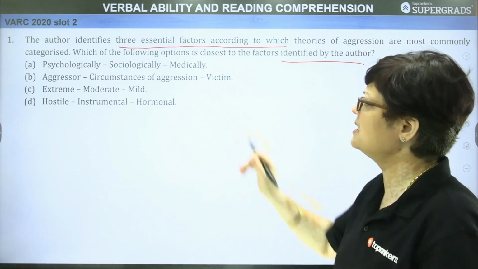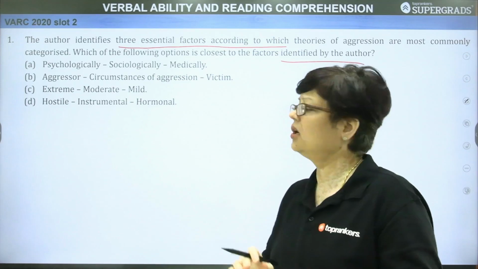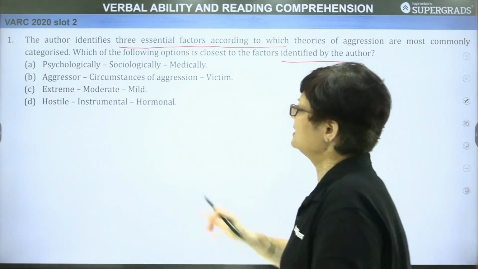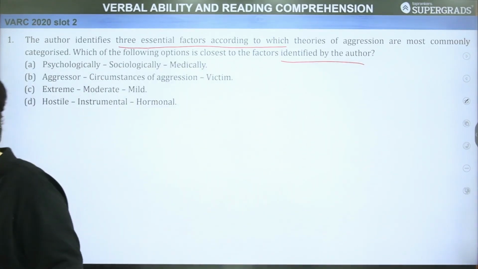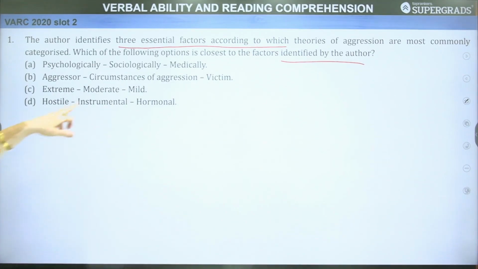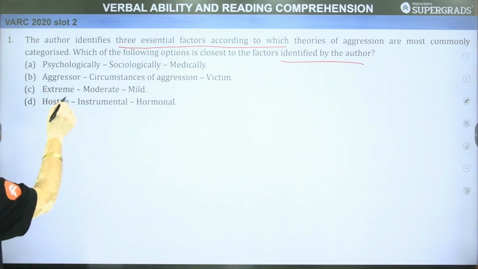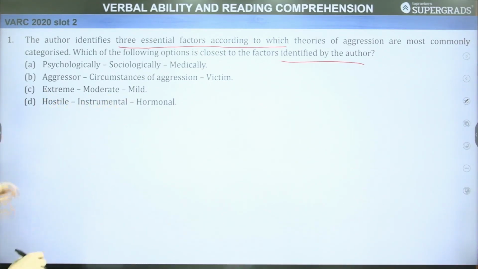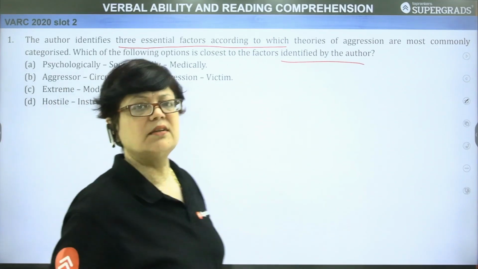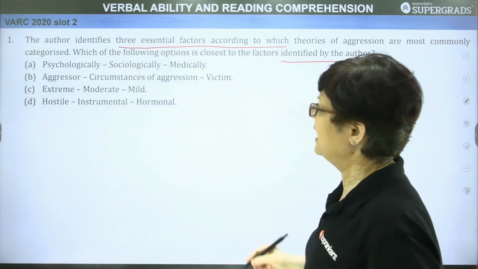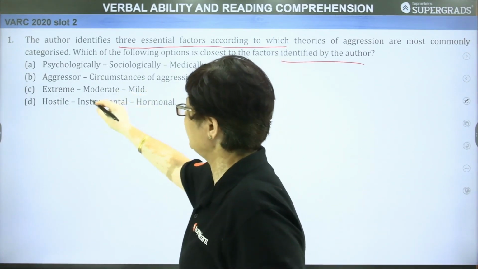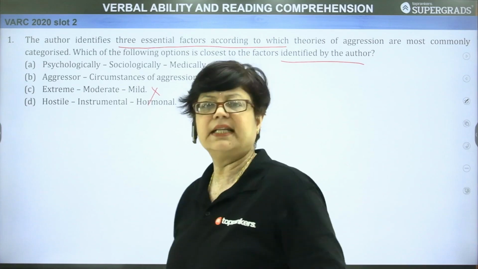So the first is psychologically, sociologically, medically. The second is aggressor, circumstances of aggression and victim. The third is extreme, moderate, mild. The fourth is hostile, instrumental, hormonal. When we look at these options, very clearly there is no mention of extreme, moderate, or mild in the given passage.